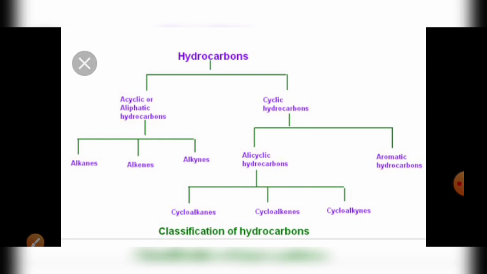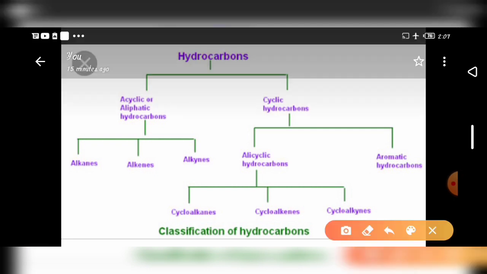So hydrocarbons are classified into two types. One is acyclic or aliphatic or open chain hydrocarbon compounds. The next one is cyclic hydrocarbon, that is closed chain hydrocarbon. This is open chain. This one is closed chain hydrocarbon. This open chain can be further classified into three types: alkane, alkene, alkynes.